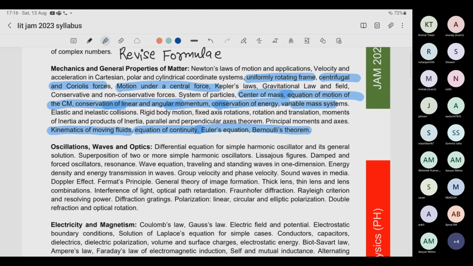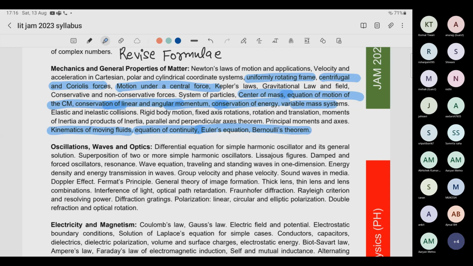There are many formulas. If you have not studied them, go and open the HC Verma book. It's very easy. Only read the theory; it's only six or seven pages of theory, and there are some examples given, and that's it. Center of mass, your topic will be done.